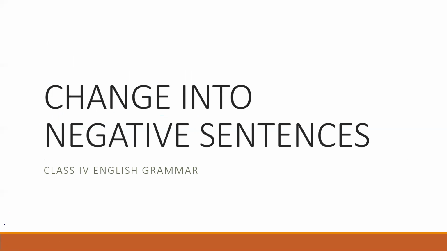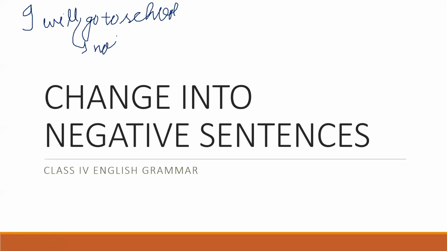Assertive means positive sentence. Suppose I write, I will go to school. This is an assertive sentence. And if I add not here, it is a negative sentence. I will not go to school. So how to change from assertive to negative, we will learn in detail.